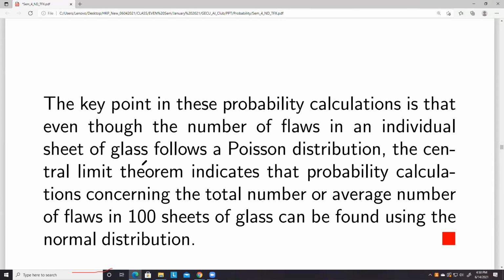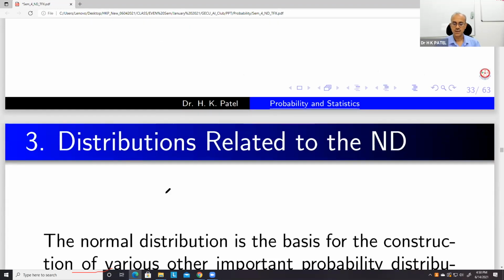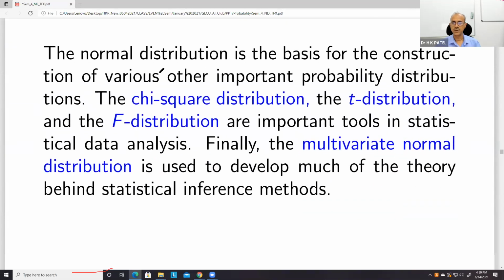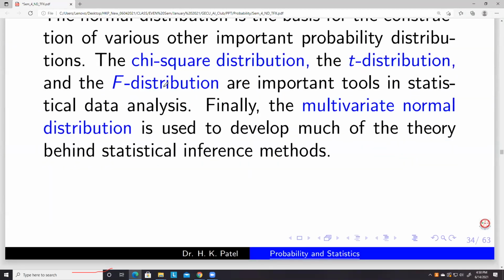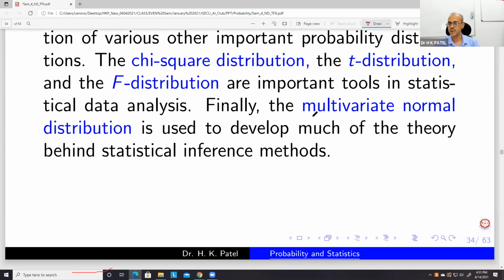So can we take this in the next class, the next topic? Yeah, these distributions are very important: the chi-squared distribution and the F distribution. And when we take p-values, sir, that will be hypothesis testing, right? P-value and all, yeah. All these chi, T, F are used in hypothesis testing and confidence intervals. And very briefly, I will give a flavor of the multivariate normal distribution.